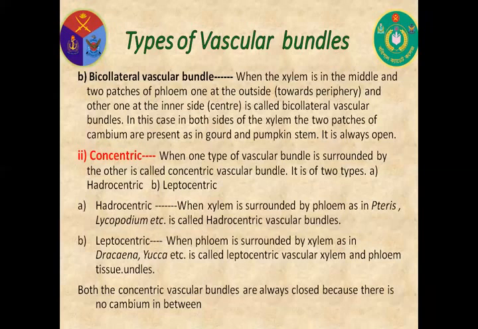Now, leptocentric vascular bundle. When phloem is surrounded by xylem, as in Dracaena and yucca plants, it is called leptocentric vascular bundle. Both the concentric vascular bundles are always closed because there is no cambium in between.